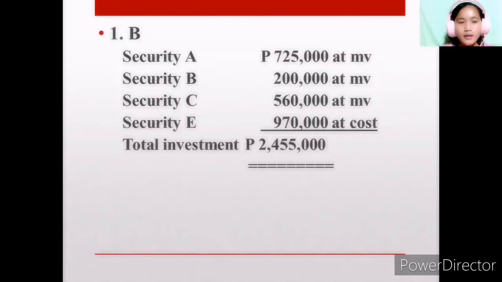So for requirement number one, where we are required to get the total investment to be recorded in current assets, we have security A recorded at market value, security B recorded at market value, security C recorded at market value, as well as security E recorded at cost. In total, we have 2,455,000, which is letter B.